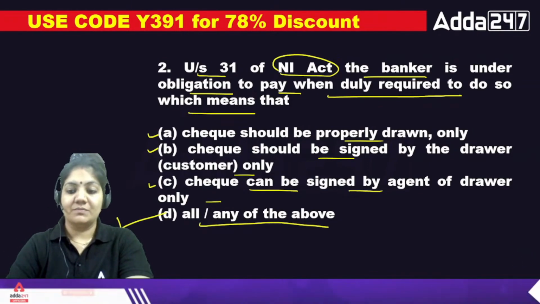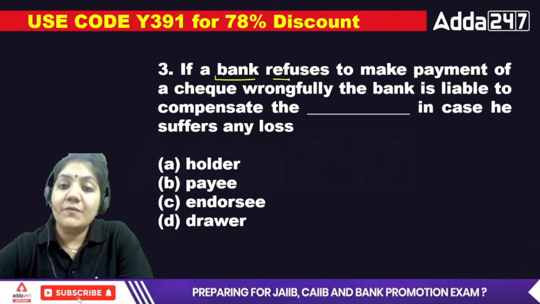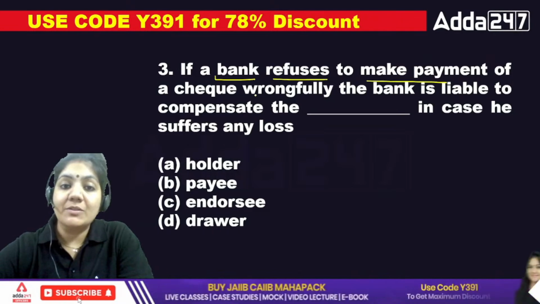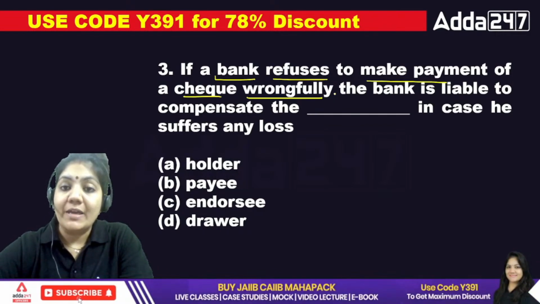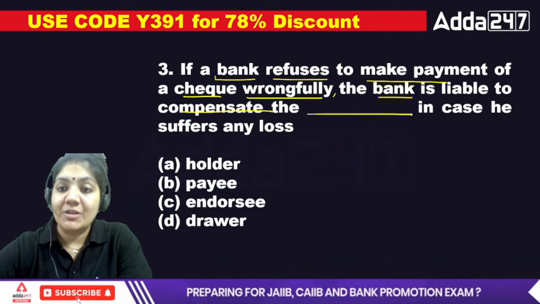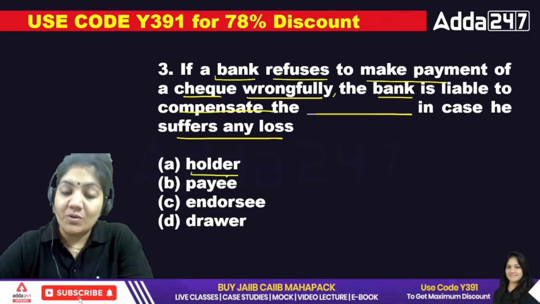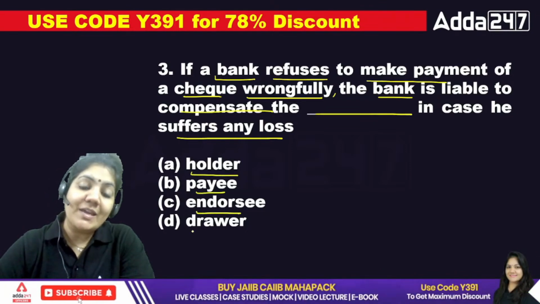Okay, next. If a bank refuses to make payment of a check wrongfully, the bank is liable to compensate the dash in case he suffers any loss: holder, payee, endorsee, or drawer.